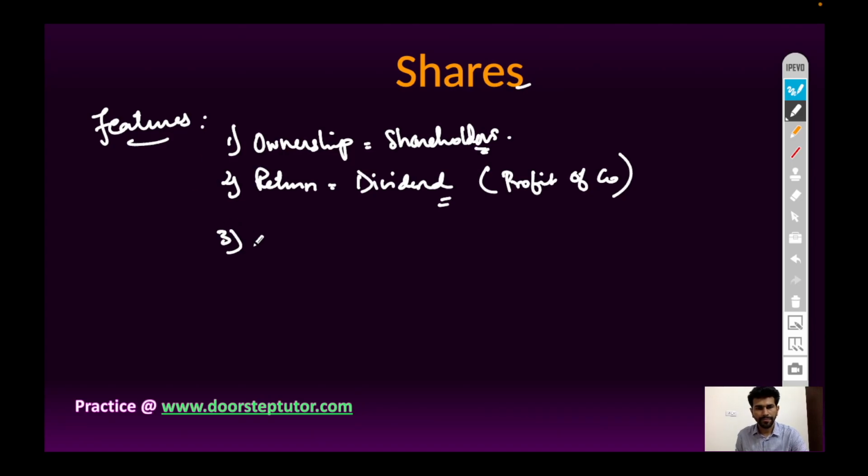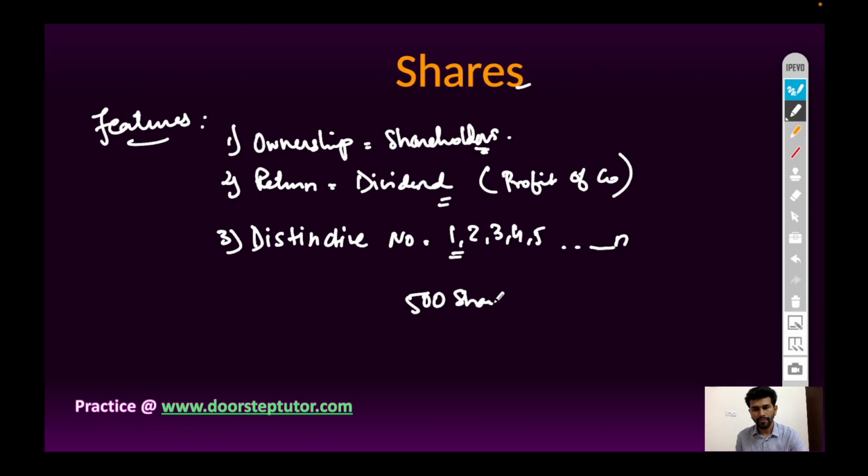Next, each share has a distinctive number which is provided in the share certificate. So, for example, share numbers 1, 2, 3, 4, 5, n number of shares are there. For example, I have 500 shares from distinctive number 1,20,001 to 1,20,500.